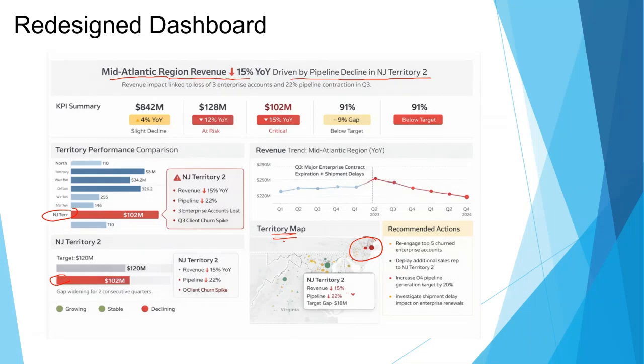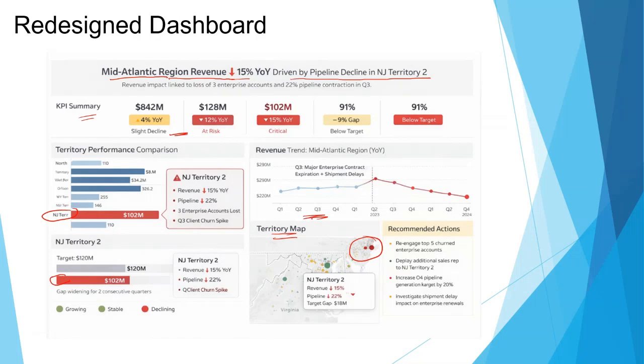Then it also adds context. The original dashboard just showed the numbers, no trend direction, no comparison. Now in this one, you clearly see a YOY decline. There is a KPI summary giving you a clear YOY decline, and then you also see the target gap, the quarters of decline, and this trend line.